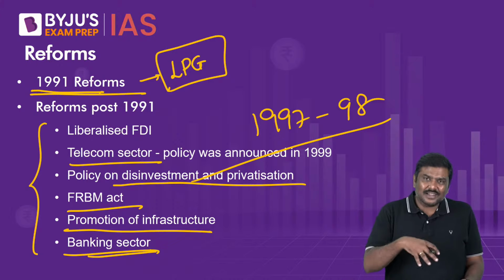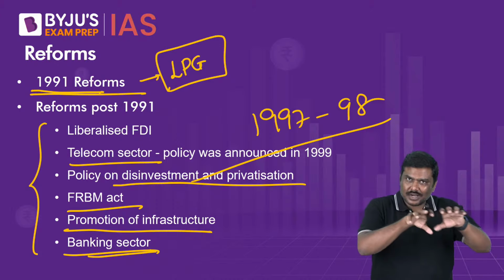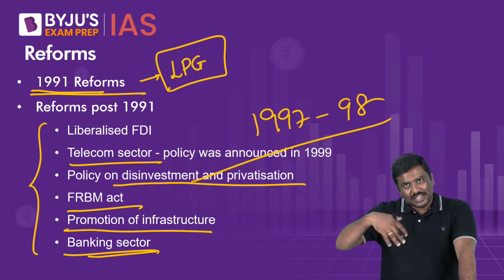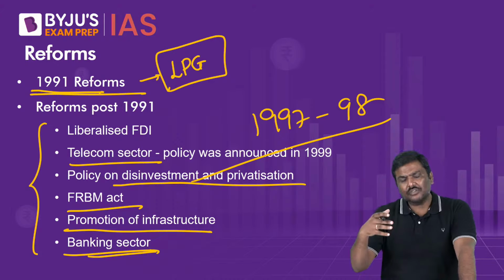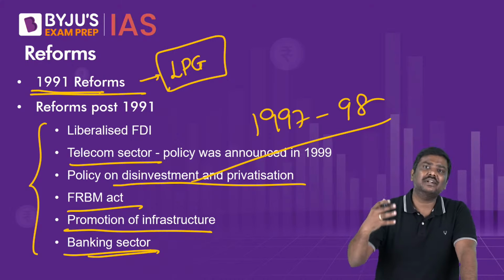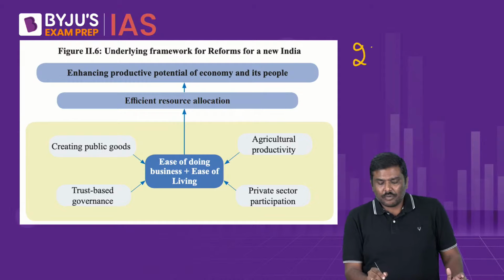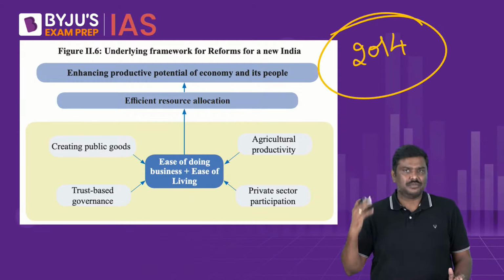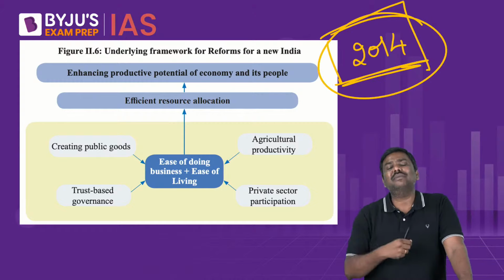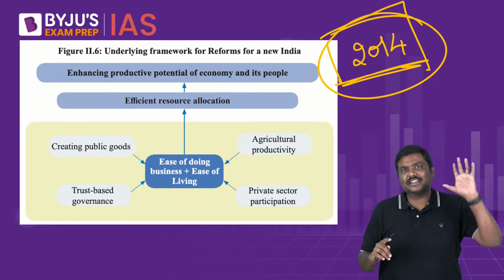So basically, the government has discussed crisis followed by reforms, crisis followed by reforms. It says that because of these reforms, the Government of India's reforms have helped the economy recover in a much better way. Now, what reforms has the Government of India implemented from 2014? What kind of reforms? This particular discussion of reforms implemented by the Government of India starting 2014, we will have in the next session.